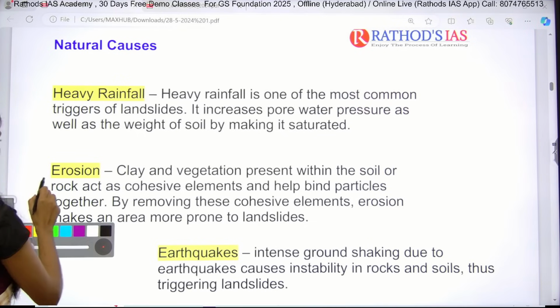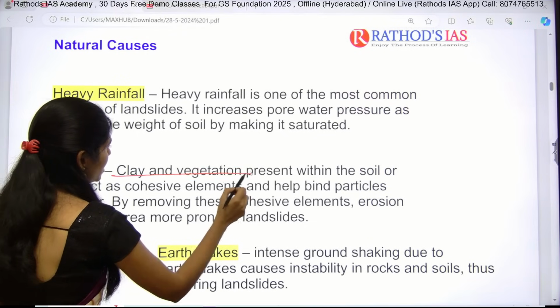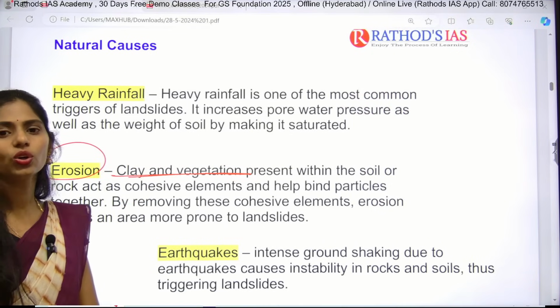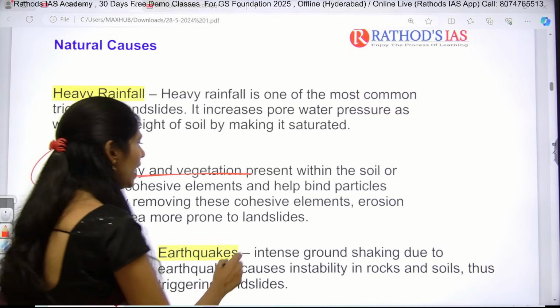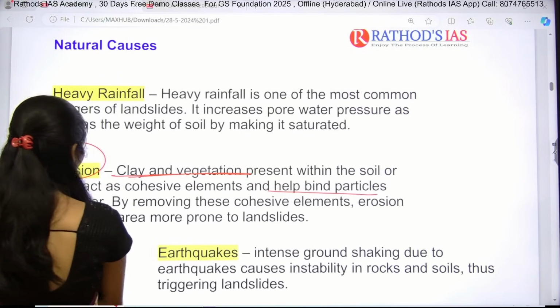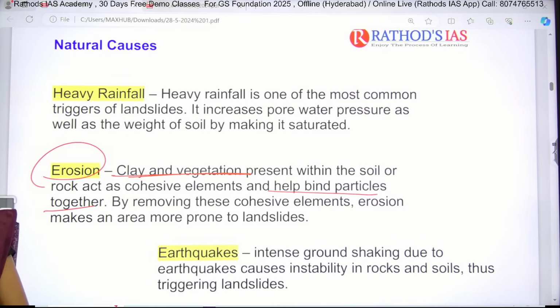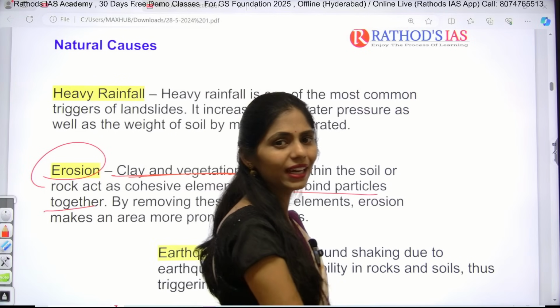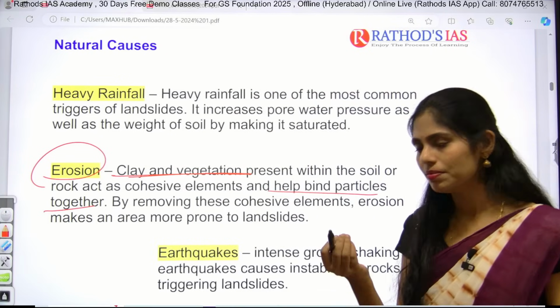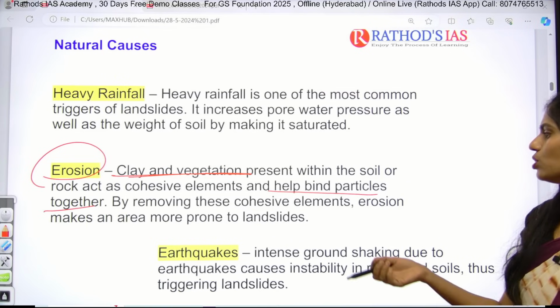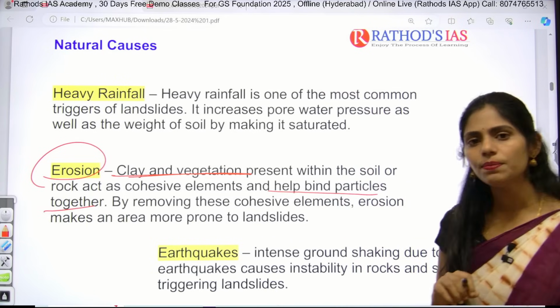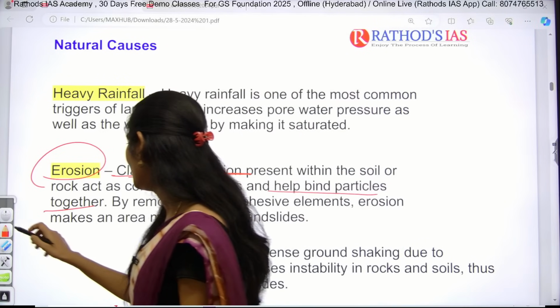And this one is erosion. Clay and vegetation present within the soil or rock act as cohesive elements, and that helps to bind the particles together. Okay. So if there is any disturbance in the soil surface due to erosion, that binding will be loosened and the soil becomes very loose. So because of this, the area will be more prone to landslides. Are you getting the points? Yes.